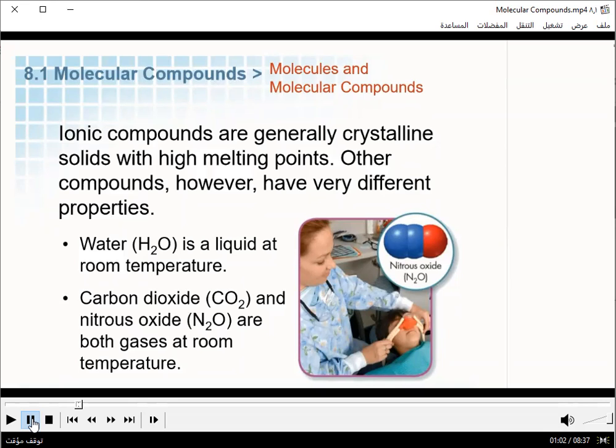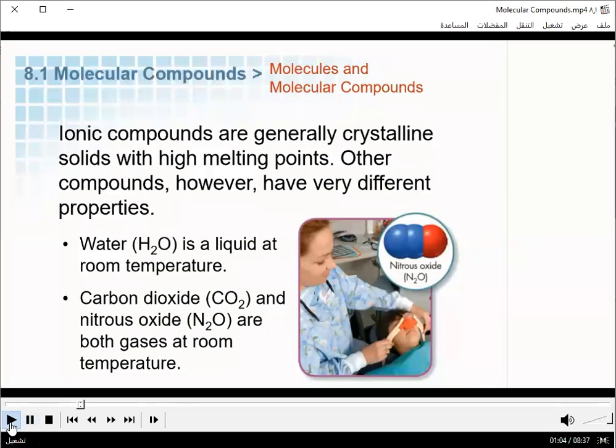In ionic compounds, is there a sharing of electrons or what? No, transfer of electrons, teacher. And the molecular compound is a sharing of electrons. So the ionic compound is a transfer of electrons, and the molecular compound is sharing electrons. In this section, we are going to study molecular compounds and the covalent bonding that forms molecular compounds. Let's continue.